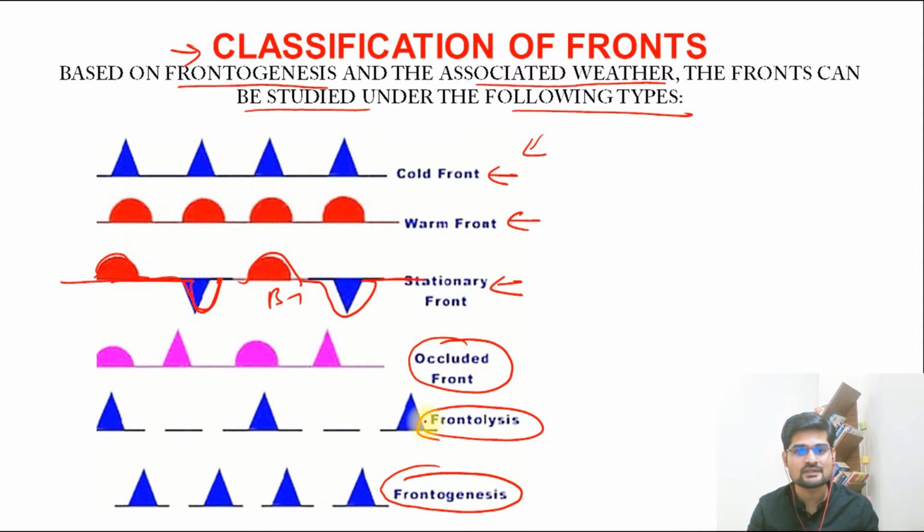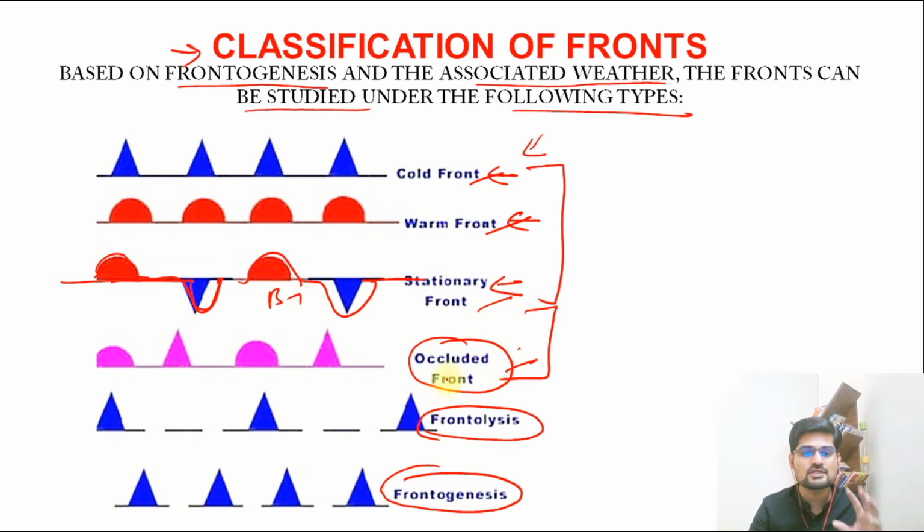So these are the major fronts: the cold front, warm front and stationary front, and the occluded front, which is the fourth one. They actually lead us to this frontolysis and frontogenesis that we see. So let's understand what these fronts are all about and their characteristics.